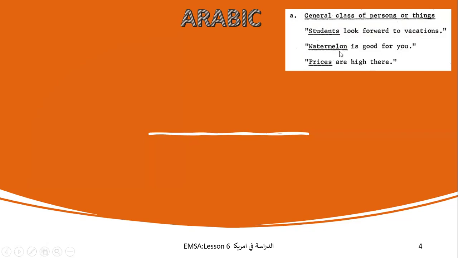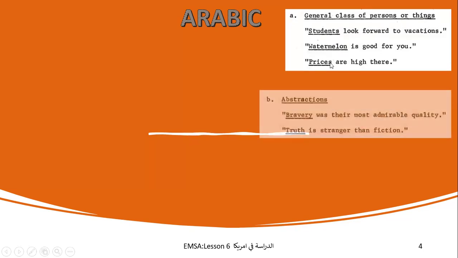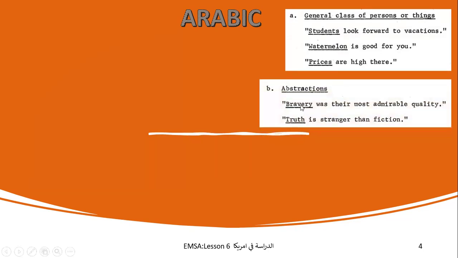Even though it's not plural, it is countable, but over here there is a restriction in the English language. "Prices are high there." Now, again, abstraction. You won't have "the" with abstraction, that is, ideas. "Bravery was their most admirable quality." "Truth is stranger than fiction."